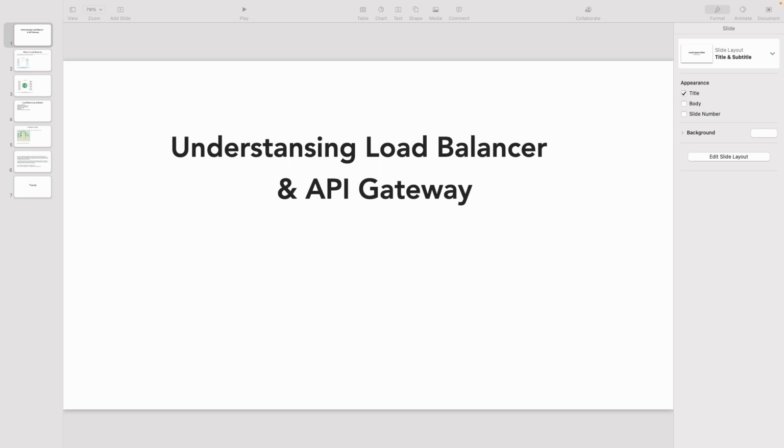Everyone, in today's session we are going to talk about a very interesting topic, the load balancer. While understanding the load balancer, we will discuss the API gateway as well, because most of us have a lot of confusion between the load balancer and API gateway, and sometimes we overlap their features as well. So let's start.